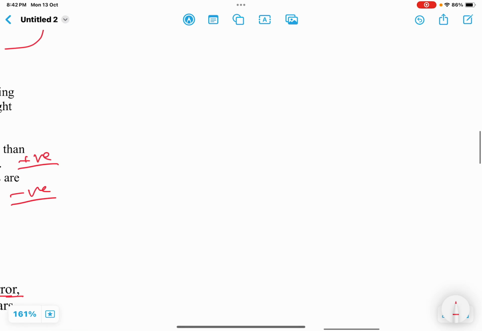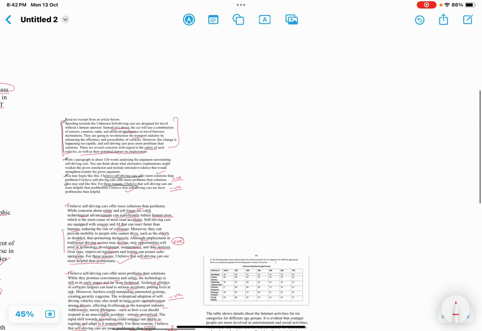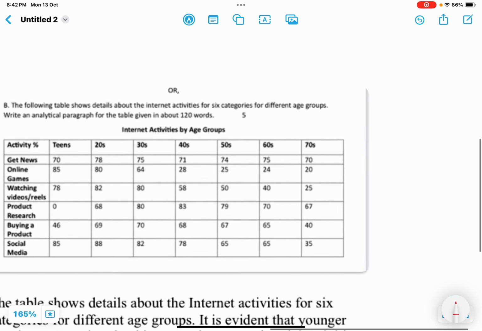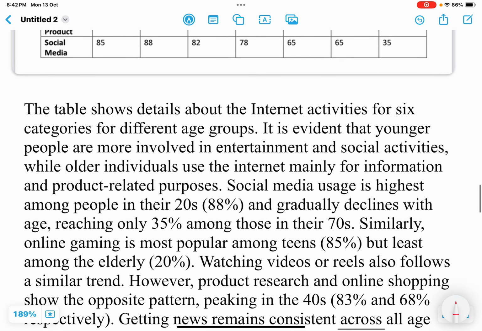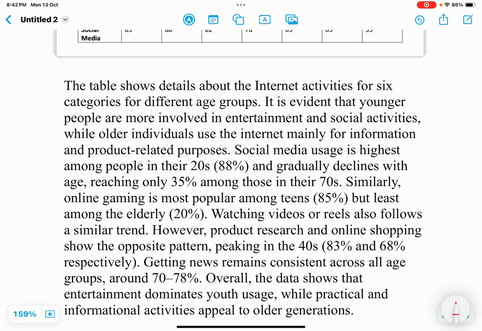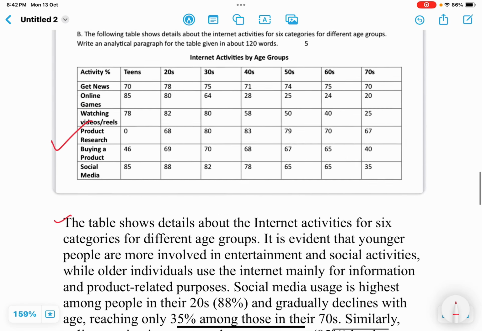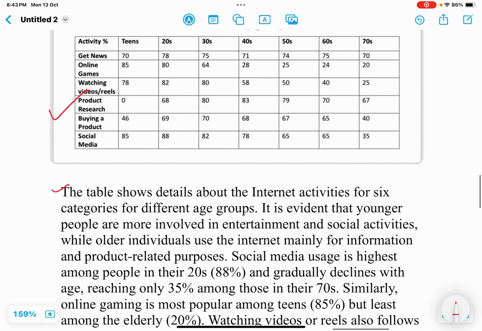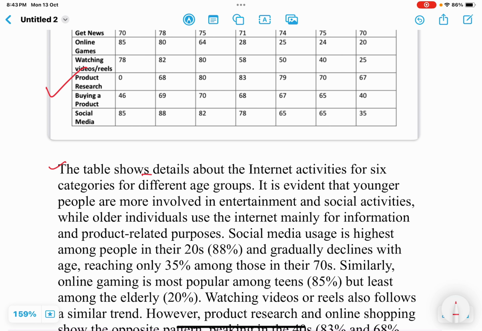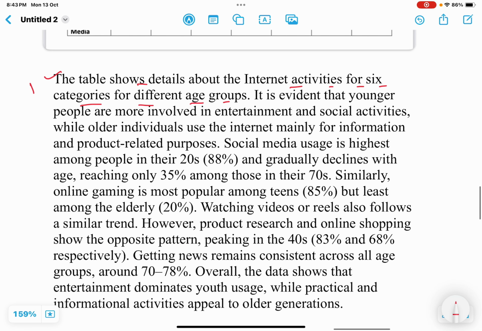Okay, so now how to write this paragraph, let us see. So here is the paragraph, and you can see the question here. The same question is here. Now how to write the paragraph? First of all, the same line has been copied here. Only the words "the following" have been deleted. The table shows details about the internet activities for 6 categories for different age groups.